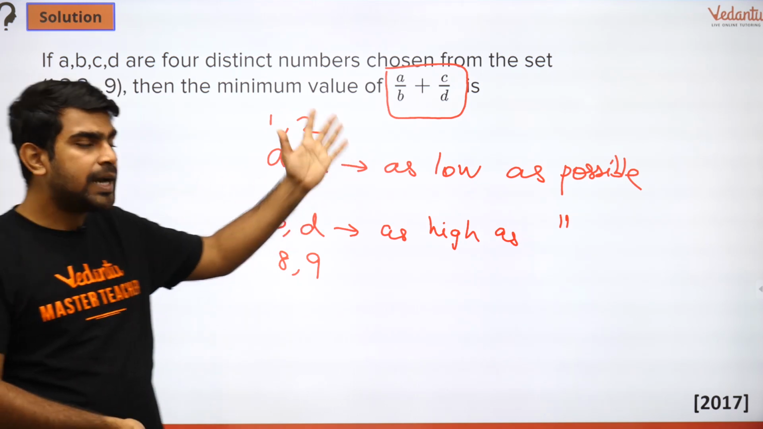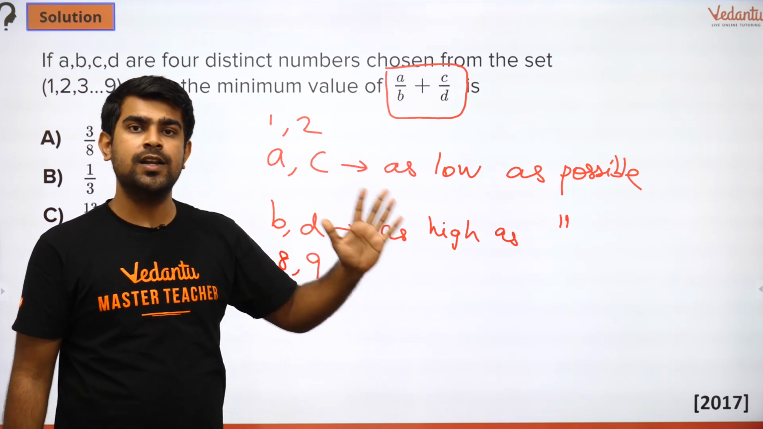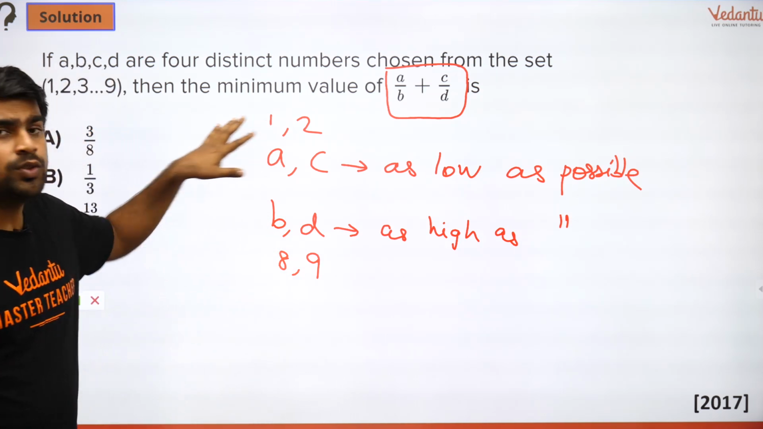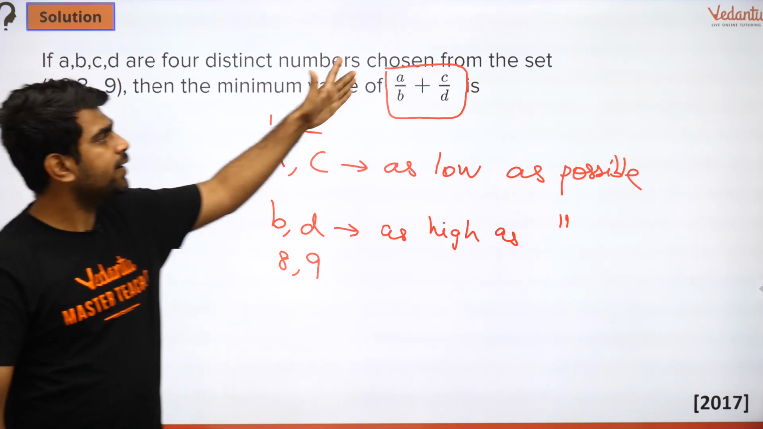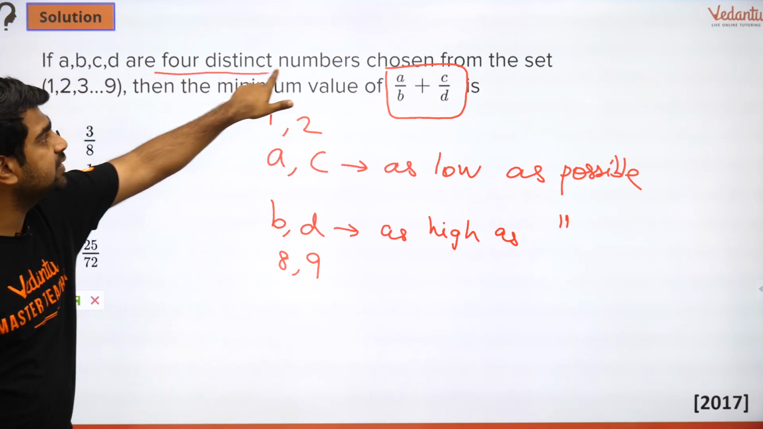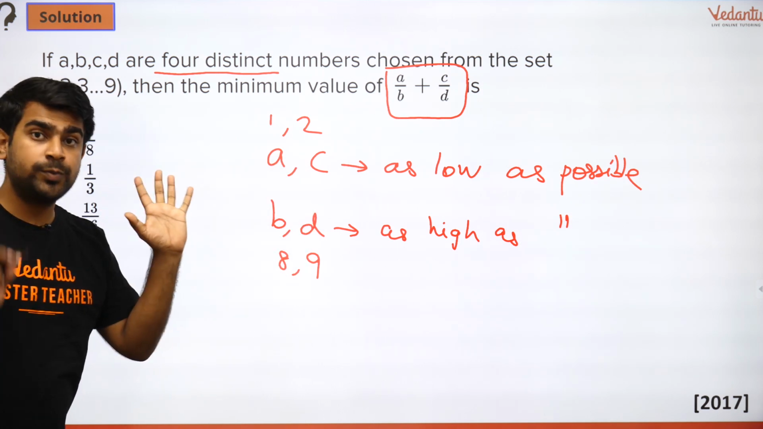Right? Because when you want the sum of a fraction to be minimum, you need to make sure your numerators are small and your denominators are large. That's simple. And why did I choose 4 numbers? Sir, you could have taken 1, 1, 9, 9. No, sir. But wait a minute. They said no repetition. 4 distinct, right? That's why I took all 4 different. Getting it? So these points are clear.